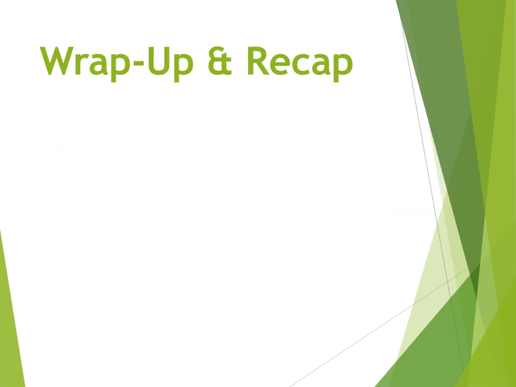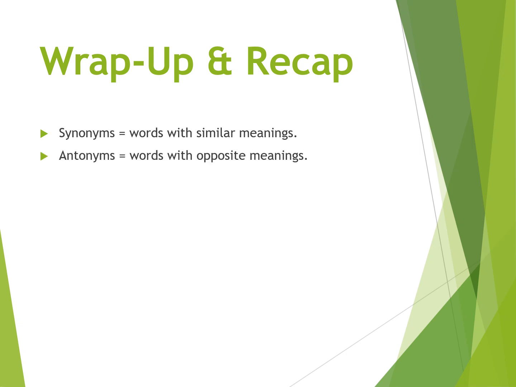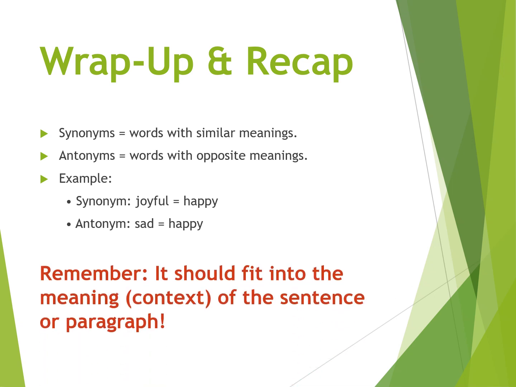So let's quickly wrap up and recap. Remember, synonyms are words with similar meanings. Antonyms are words with opposite meanings. The examples that we've used: joyful, happy for synonyms, and for antonyms, sad and happy. And then remember, it should fit into the meaning or the context of the sentence or the paragraph. That's very important. It's not just a word that you can fill in anywhere. So read, learn words so that you can have a lot of synonyms and antonyms that you can use in your writing to make it more interesting.